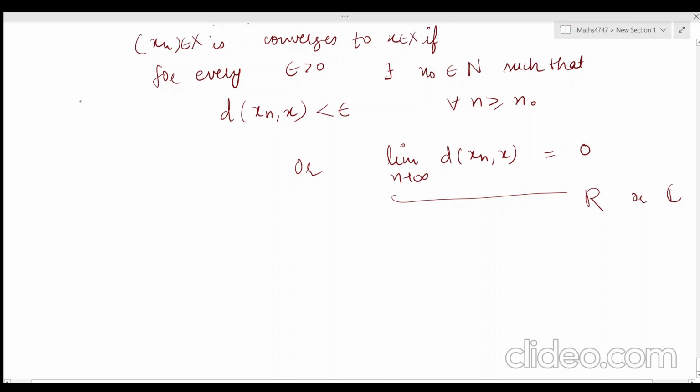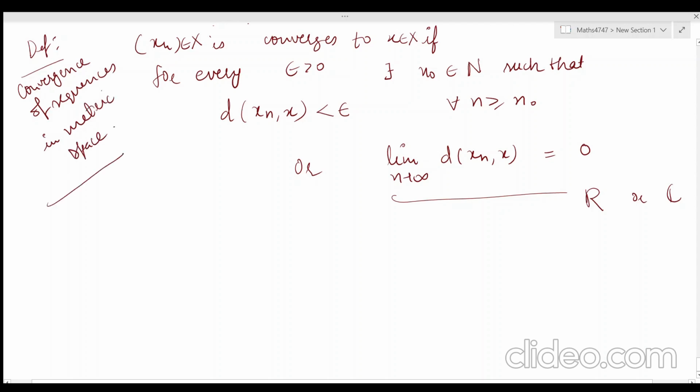So this is the definition of convergence of sequences in metric spaces. The only difference from real numbers is that here the range will be in the metric space, and the limit point will also be inside the metric space.